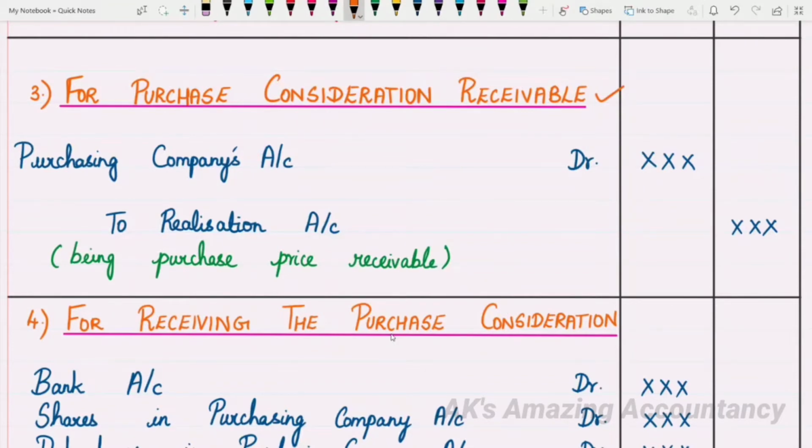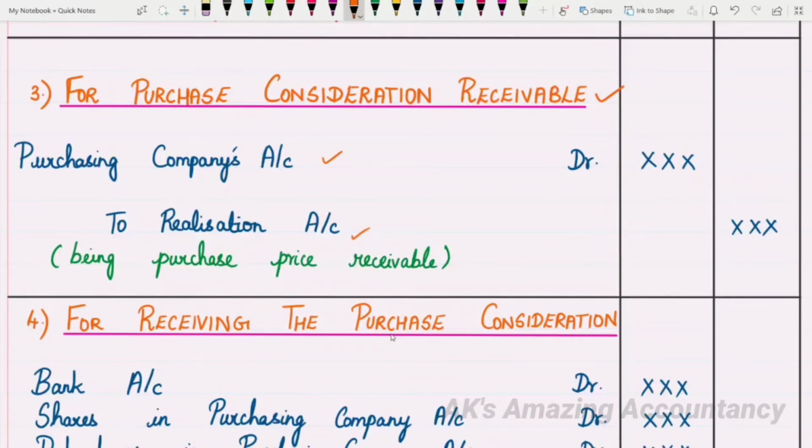So, for purchase consideration receivable, what is the journal entry? The journal entry is purchasing company's account debit to realization account. So, whatever is the name of the purchasing company, that name you will have to mention here. Okay, so let me repeat the entry again.